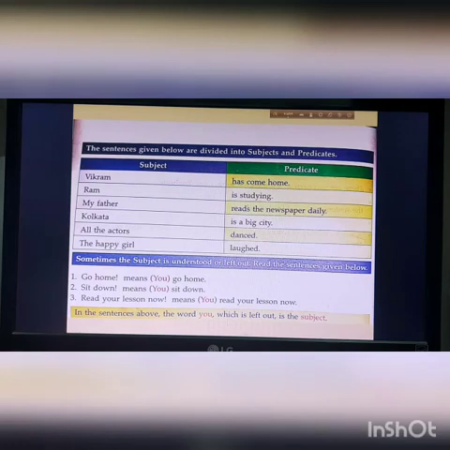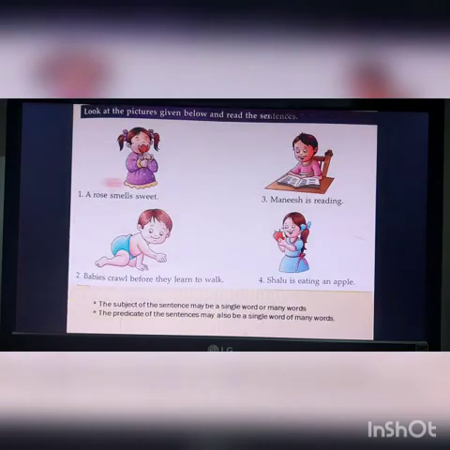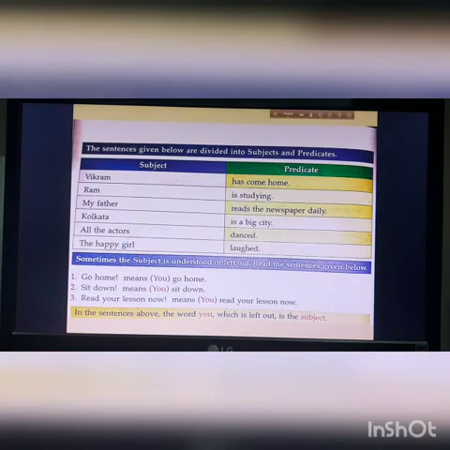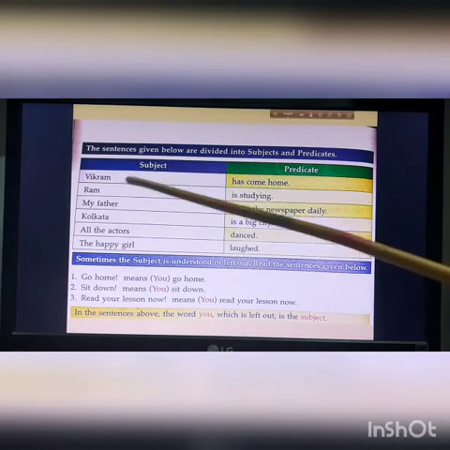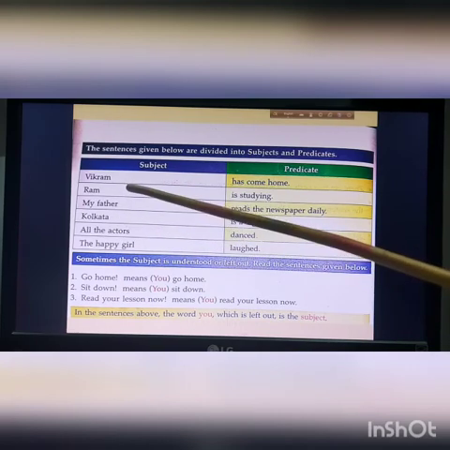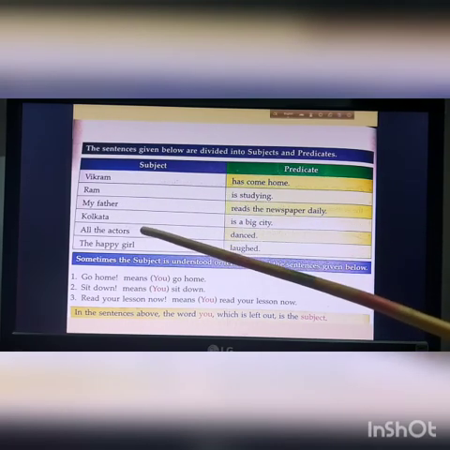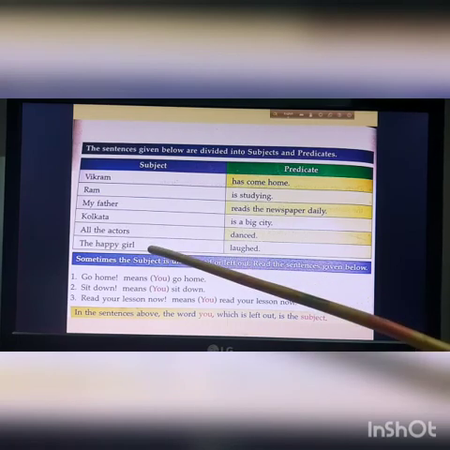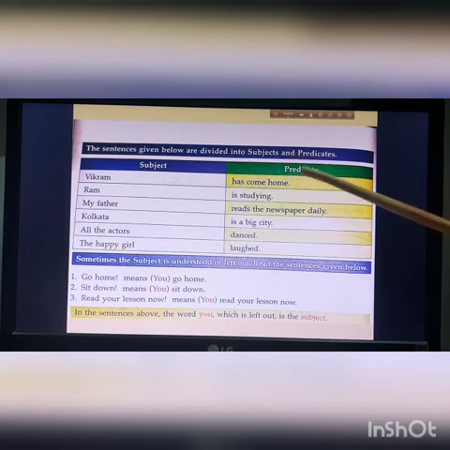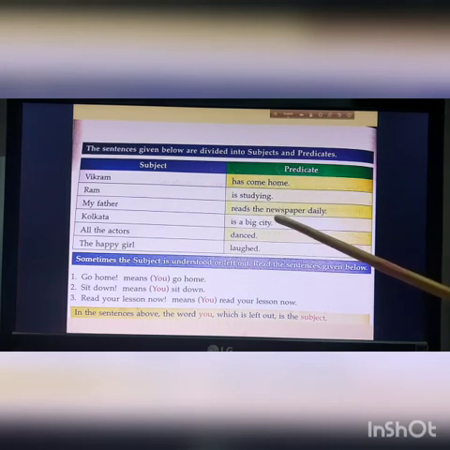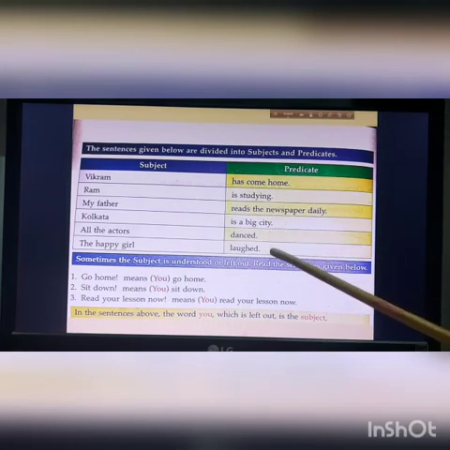So you see the rules which we have seen on the previous page. That is, the subject of the sentence may be a single word or many words, and the predicate of the sentence may be a single word or many words. We get the examples here. Vikram, Ram, my father, Kolkata, all these are single word subjects. These two are group of words subjects. With the predicates, see, these all are group of words predicates, but these two are single word predicates.